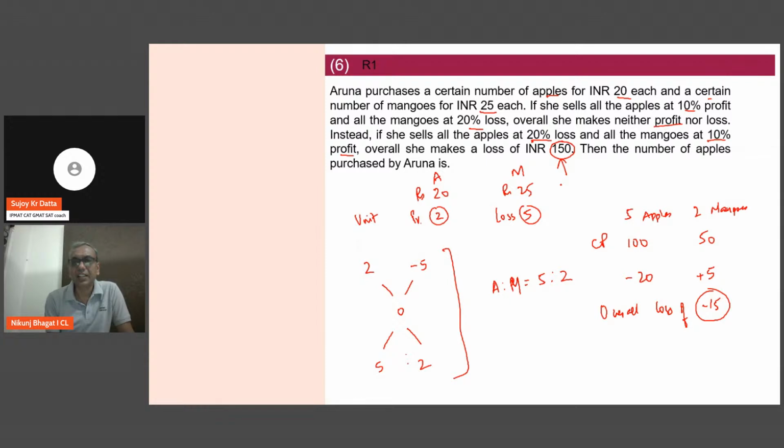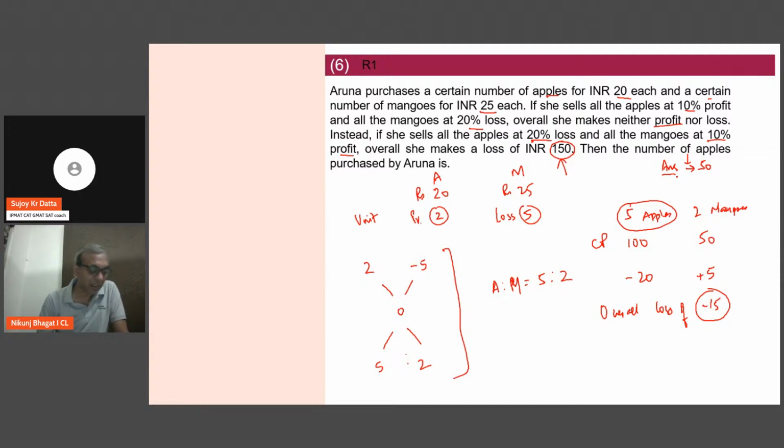But here it says the loss is 150, which is 10 times. That means my quantity will also be 10 times. Therefore, the actual number of apples will be 5 into 10, so the answer will be 50. So I don't need to take any X here.